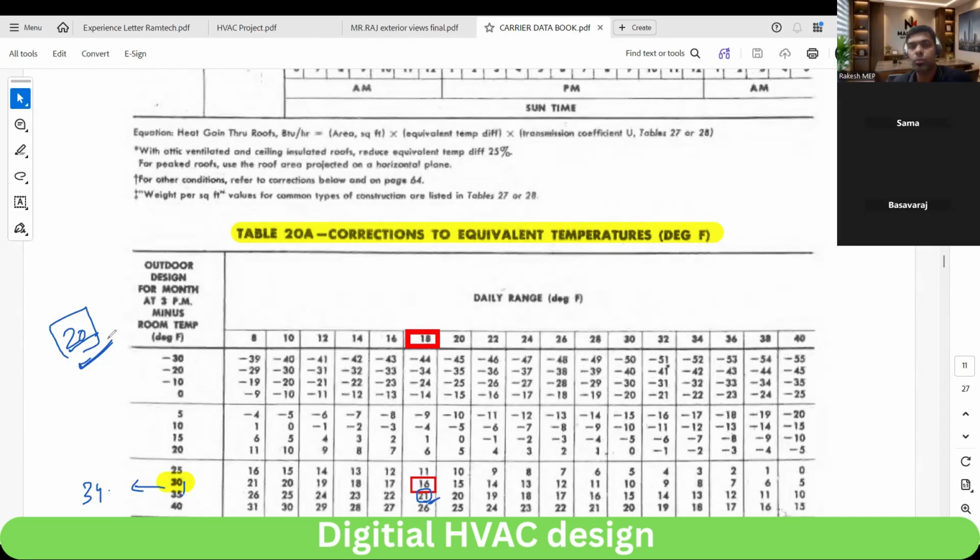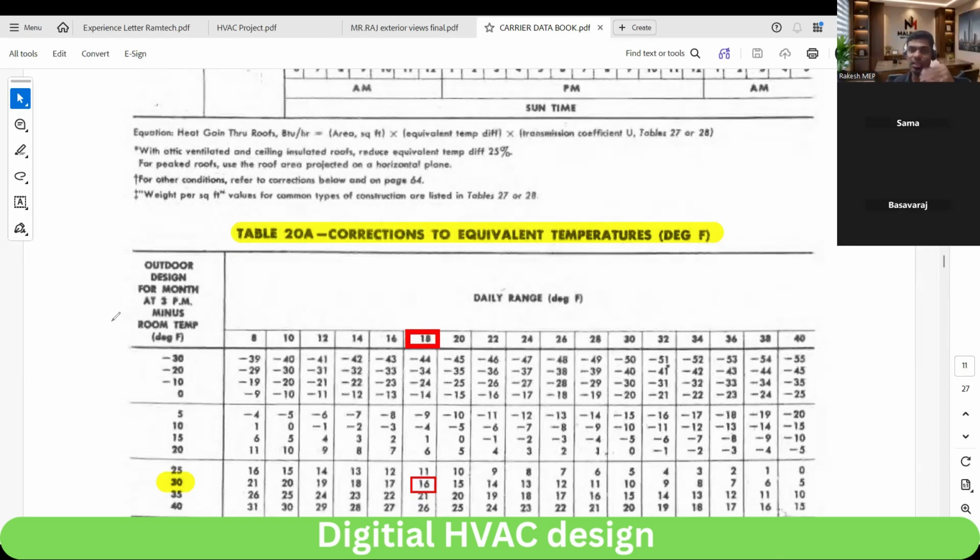Because it is 34, that is why we have to reduce 1 here. From 30 to 35 there are 5 divisions, and from 16 to 21, 5 divisions. So you decrease 1 from each. Okay, fine, sir. Is this much accuracy really required? Yes, required.